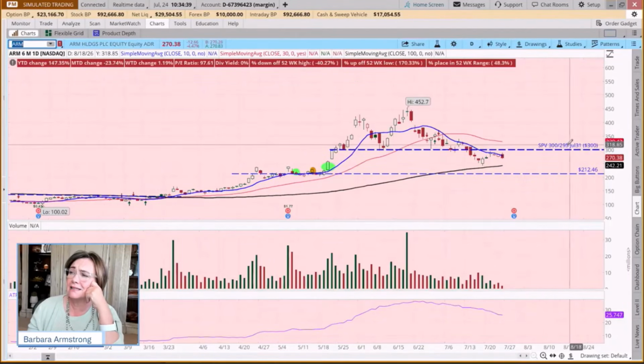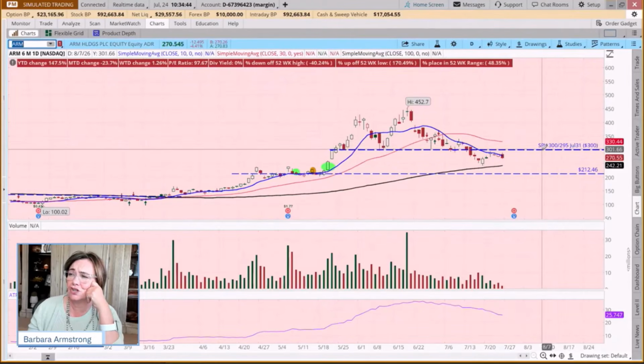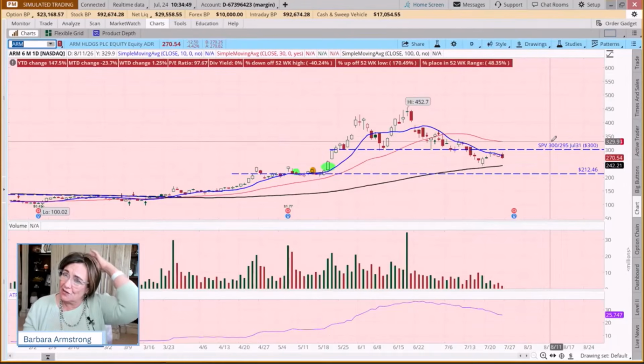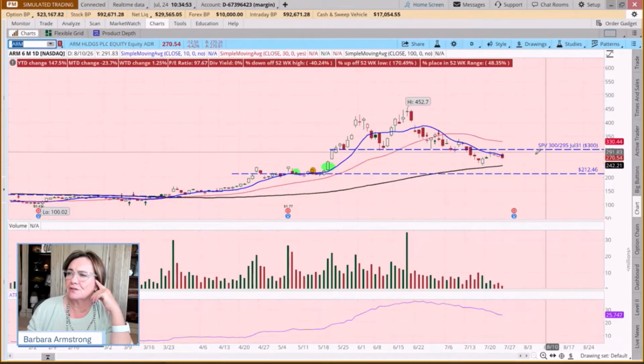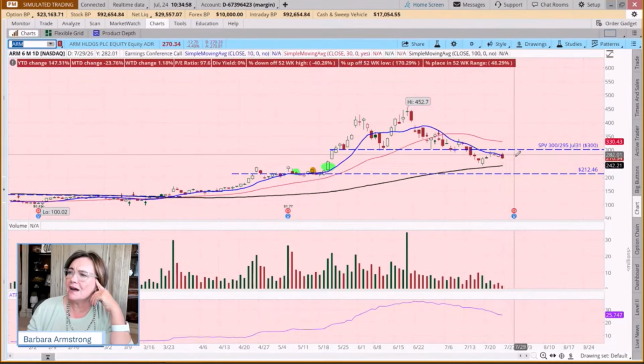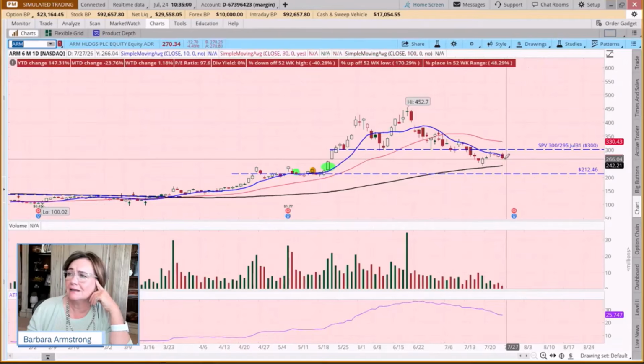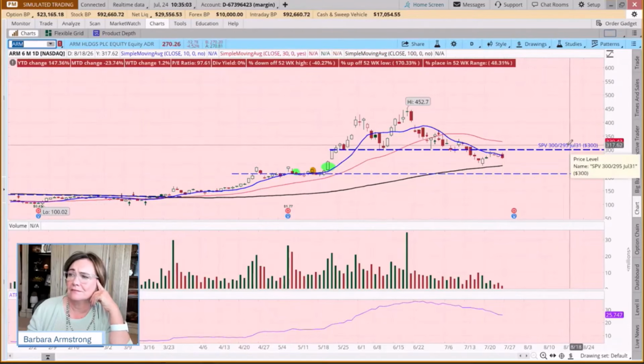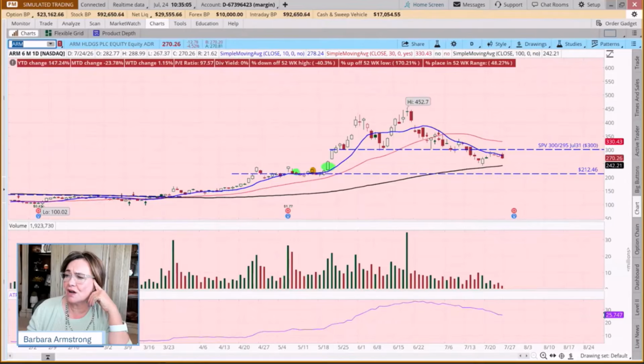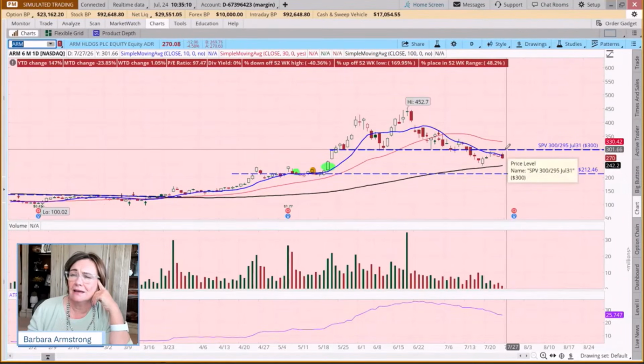So if we were assigned on this, if we came back and we were told you've just bought 100 shares of ARM at $300, that's a $30,000 position. We don't have $30,000 to buy 100 shares of ARM. So then we'd have to exercise our right to sell it at 295. But in an average day, this stock can move $25. So it could be trading back at 300 on Monday.